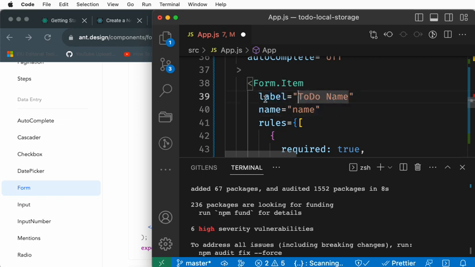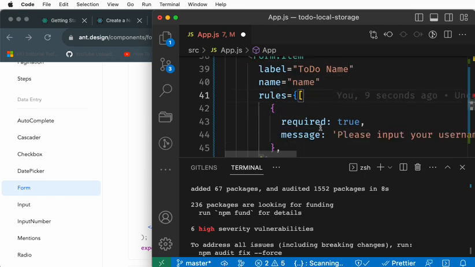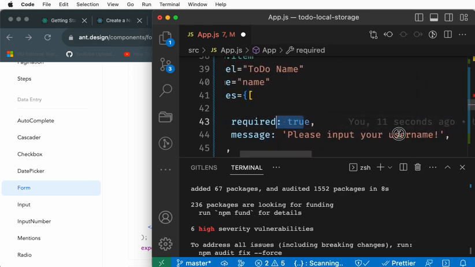I'll explain the purpose. The label will display to the user, and the name will be used in the database. In the database, this particular value will be saved in the name column. This is a required item, so you can set true. And in case they submit without filling it in, please type the to do name.